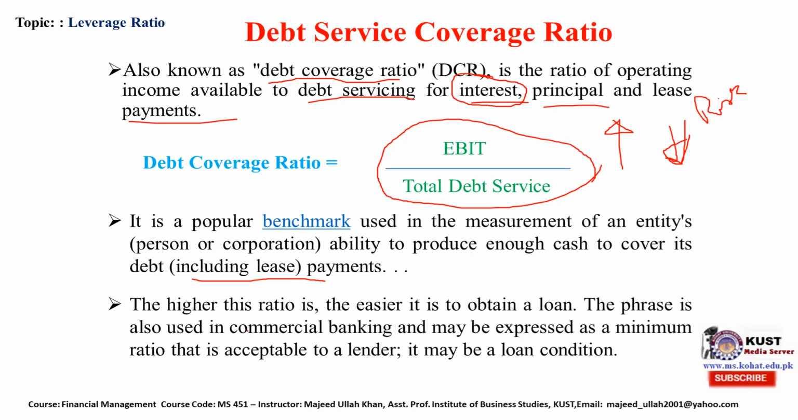The ratio is also used in commercial banks and may be expressed as a minimum ratio that is acceptable to the lender. It may be a loan condition. Some banks use this ratio as a minimum ratio, meaning banks keep some threshold for these ratios in order to provide debt to the companies.